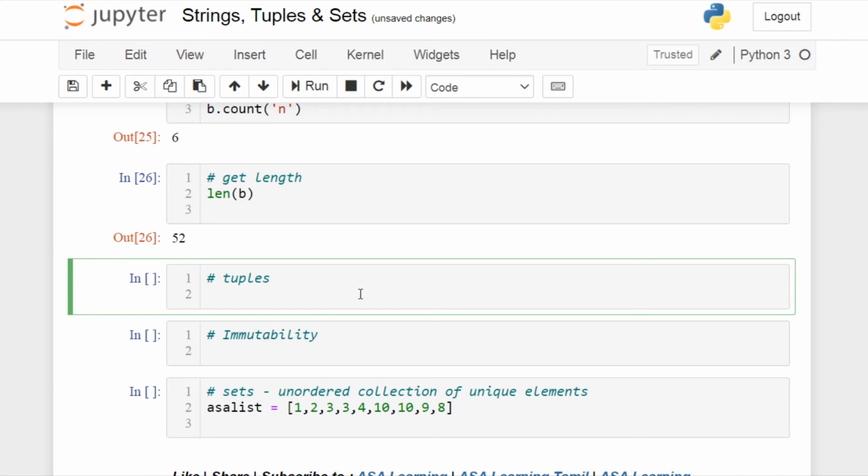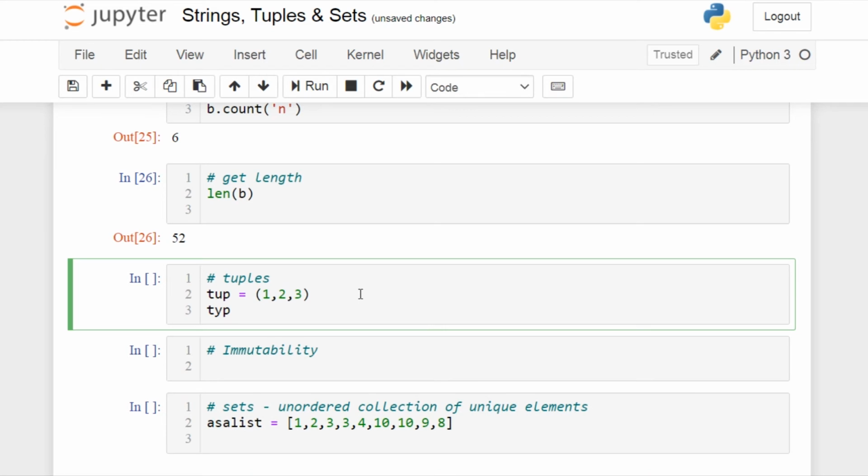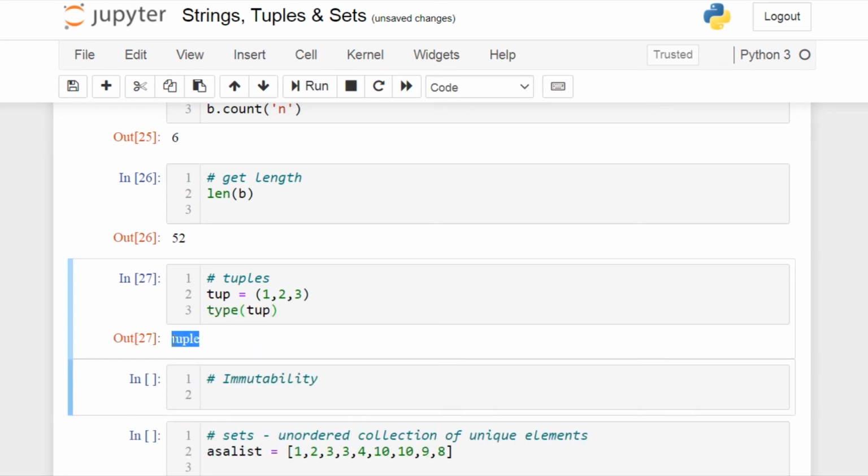And now let's see tuples. To create a tuple in Python, you have to open the normal braces and give your values here. So I'm giving 1, 2, 3. The tuple is immutable, which is the major difference between a tuple and a list, and everything else is the same. So you cannot change the order of a tuple and cannot change the value of a particular index in a tuple. If I give type of the above variable, this is a tuple. If you create it with square braces, it is a list. If you create it with normal braces, it is a tuple and it is ordered and immutable. So this is the major difference between a tuple and a list.